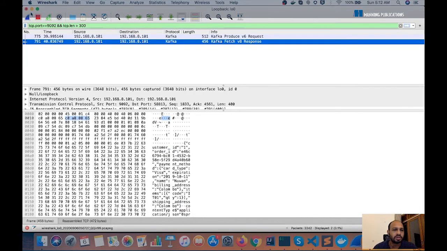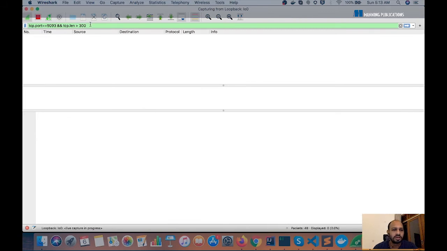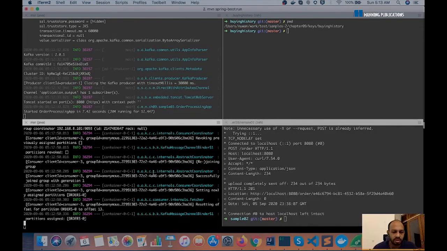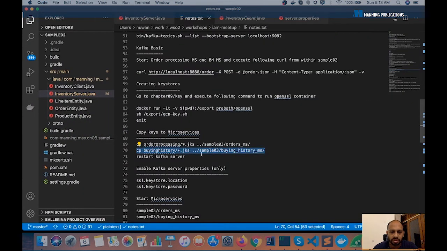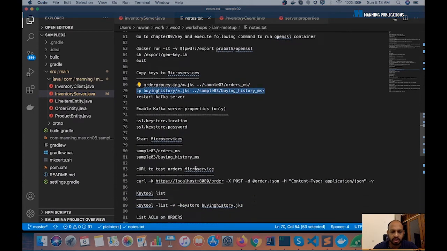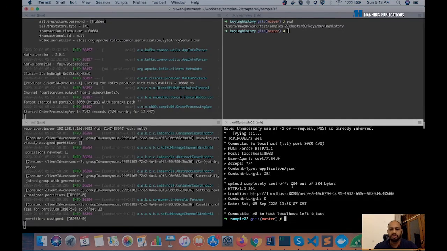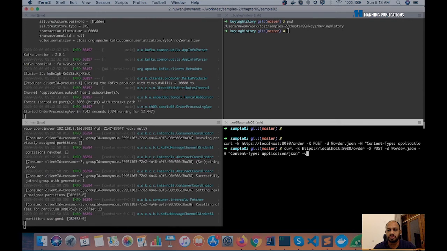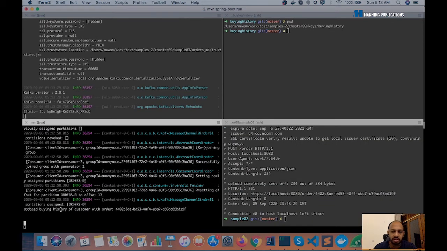And while that is starting up, let's go and set up a new packet capture, this time for port 9093, because we are going to be communicating over SSL now. Okay, looks like our processors are up and running. So we'll now go and simulate the client by executing this curl command, again as before. See what happens. We get a 201 and we can see the buying history has been updated.